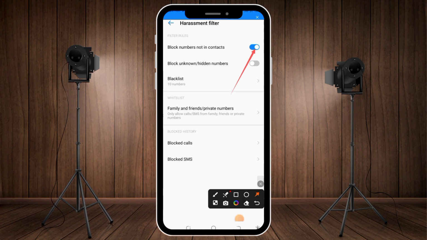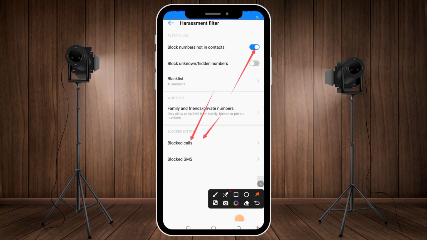Now there is a difference in blocking numbers. Many people don't know that there are different ways we can block numbers. You can block a number by call using this feature. This feature means that there is a particular number that you don't want to call you, so you can come here and block this number. This means that there are particular people that you don't want to call you, so you can go there and block these people directly.